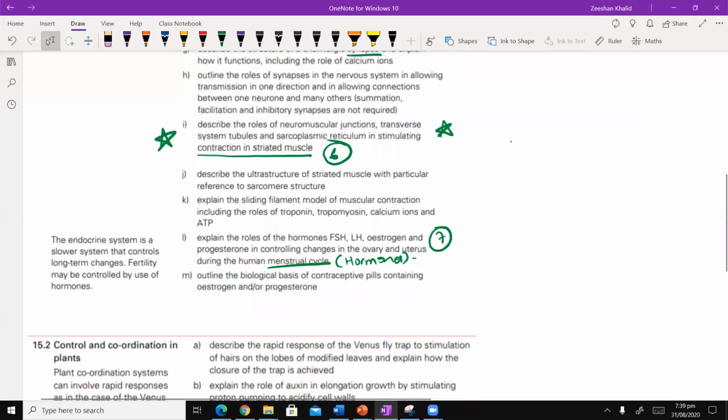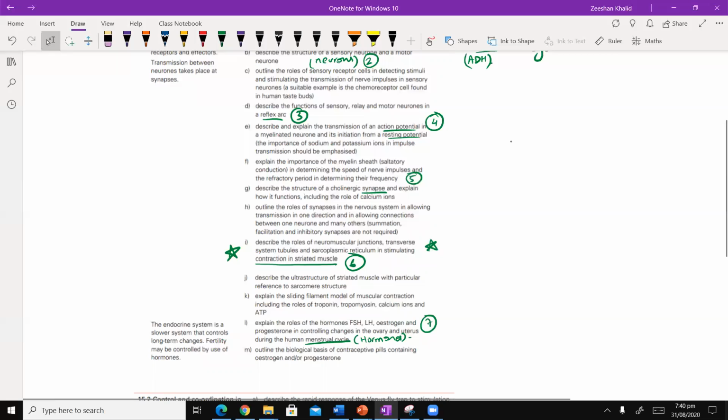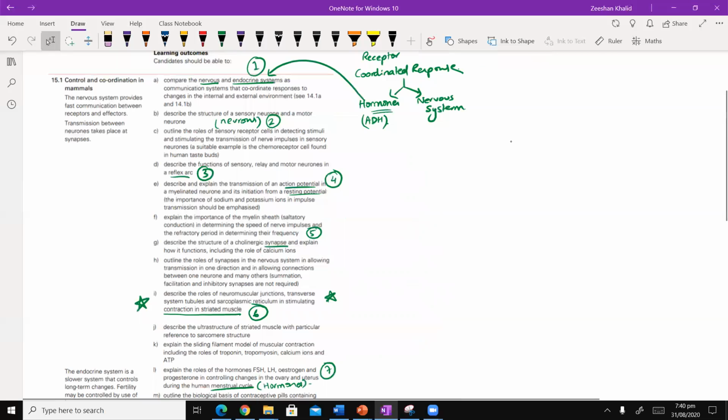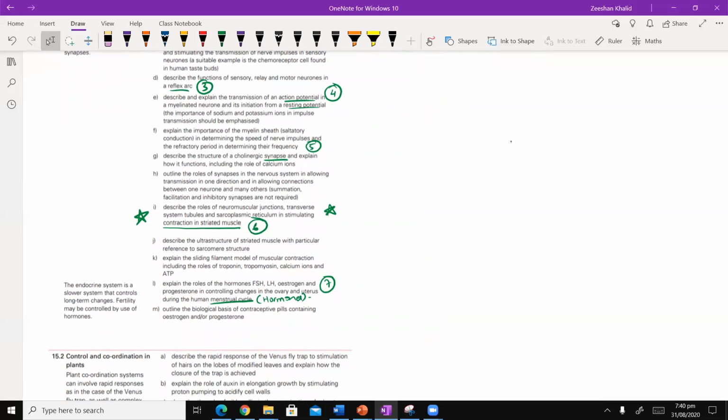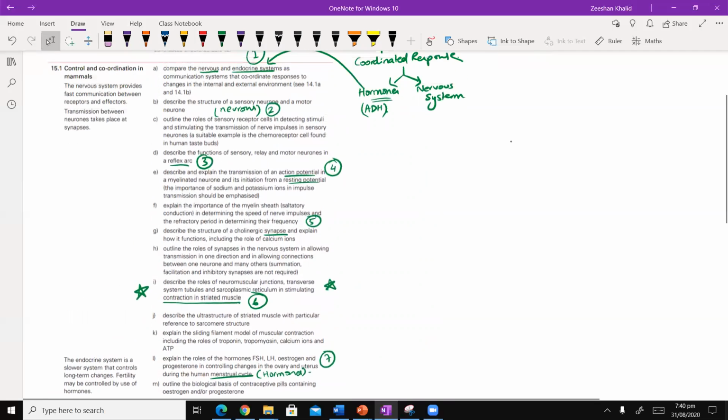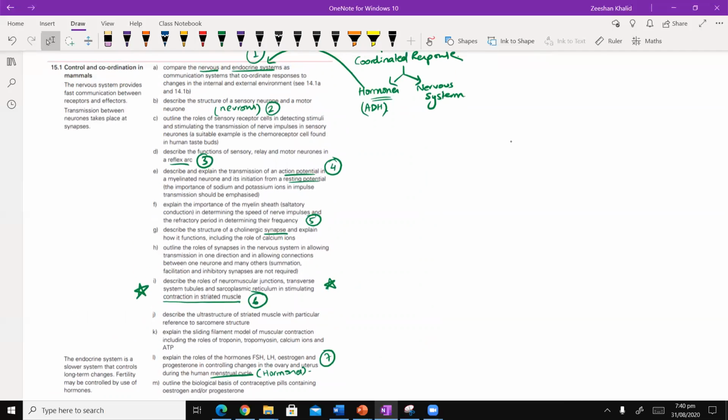Yes. So basically, these 7 subtopics to summarize. Comparison between nervous and endocrine system. Number 2, structure and function in detail of neurons. Reflex arc. Topic number 4, action potential. Jiska matlab hai ki what is nerve impulse? I mean, how does it travel and all that stuff. Then the synapse is the 5th, muscle contraction is the 6th, and menstrual cycle is the 7th. Okay, so these are the 7 subtopics that we are going to go into detail of as far as the coordination in mammals is concerned.